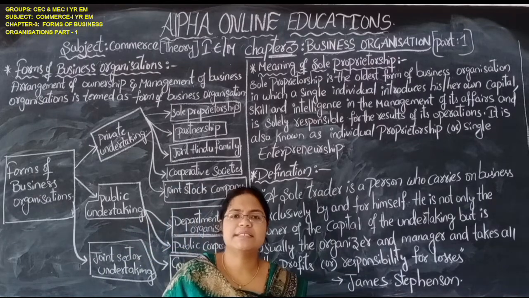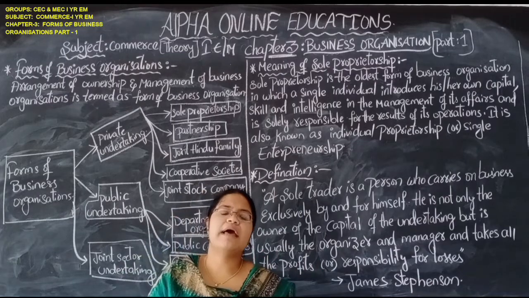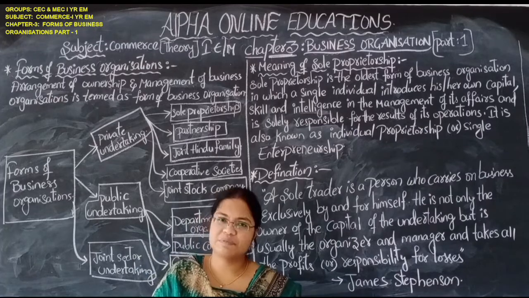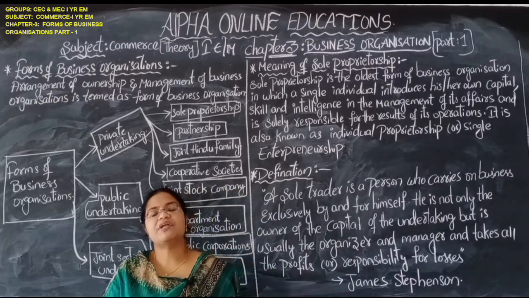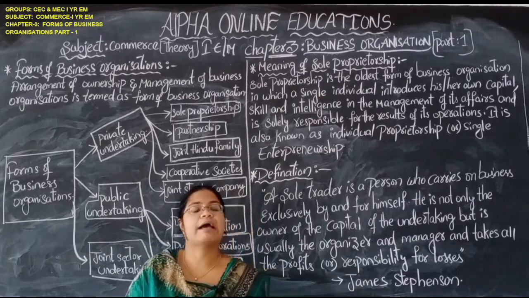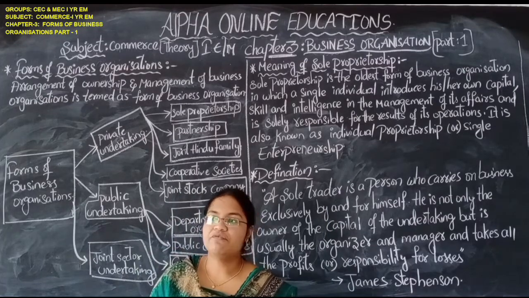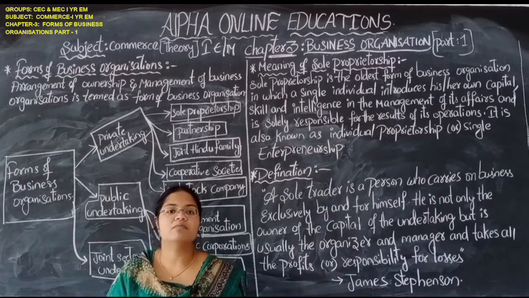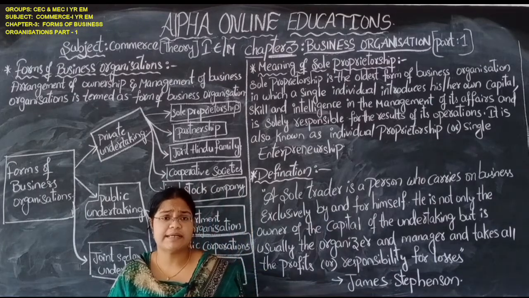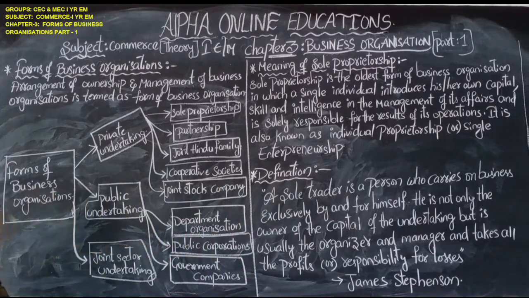Mainly all the economic activities which are concerned with money are considered as business. We have studied in the first chapter about economic activities. Those activities are again divided into business, profession and employment. Today we are going to study the forms of business organizations, means the types of business organizations. So let us see what they are.